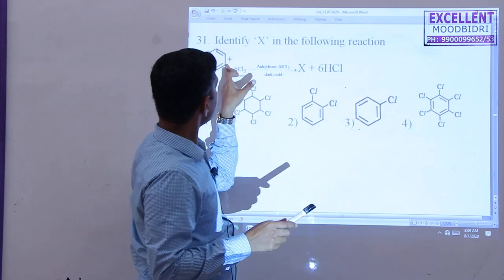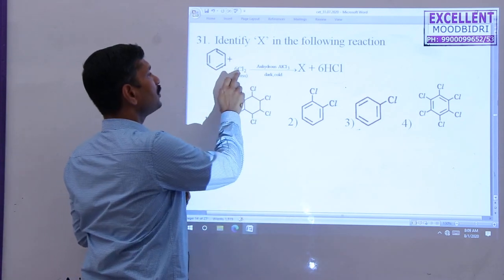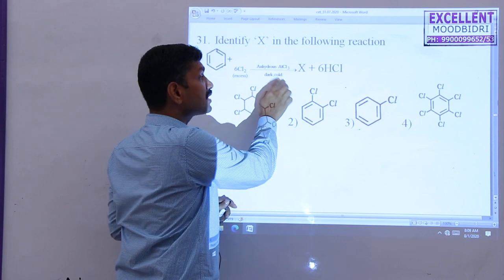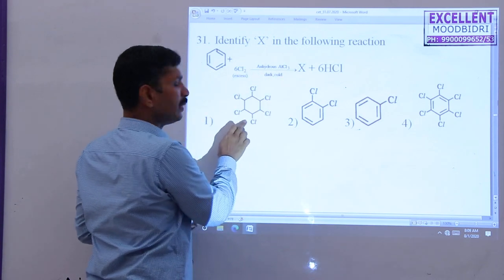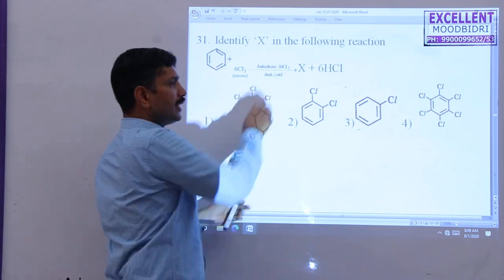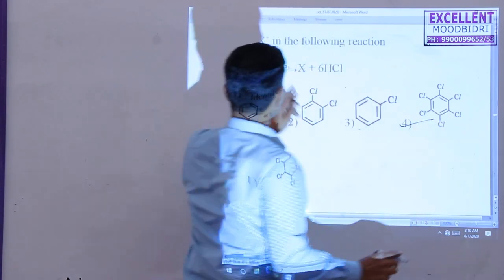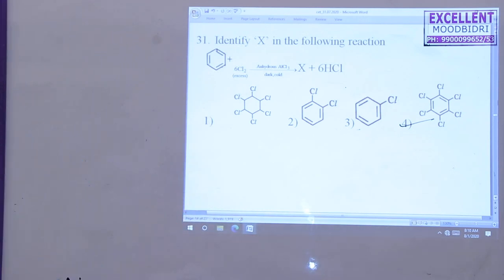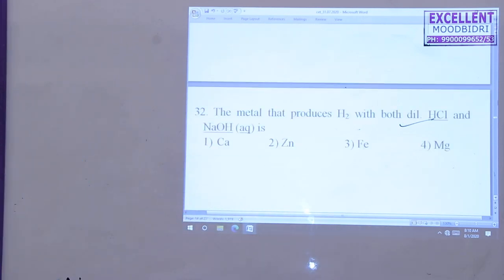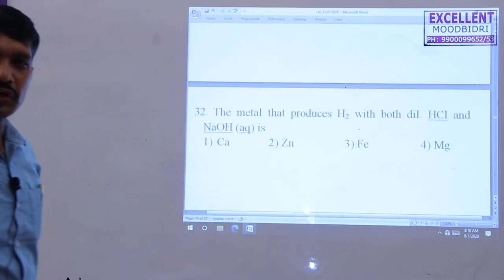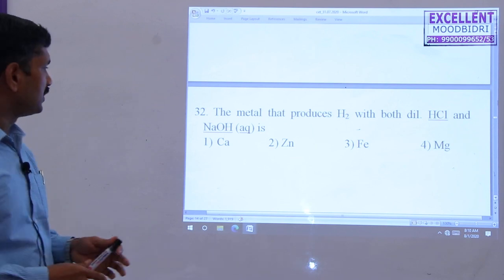Suppose the same question is asked this way: benzene reacts with chlorine, there is no anhydrous aluminum chloride, and in the presence of sunlight, then you also get benzene hexachloride. But here anhydrous aluminum chloride is given, that's why the fourth option is an example for the electrophilic substitution reaction. Okay.